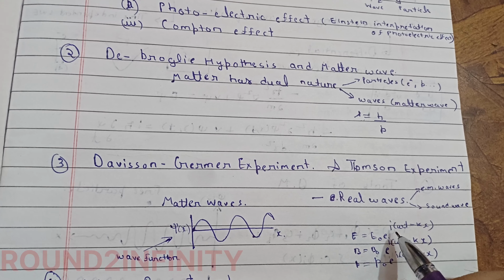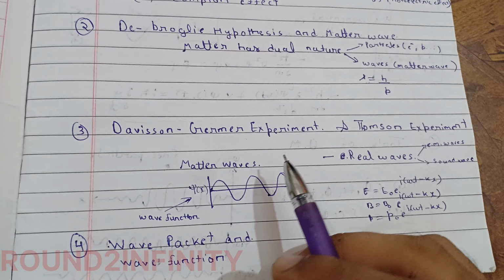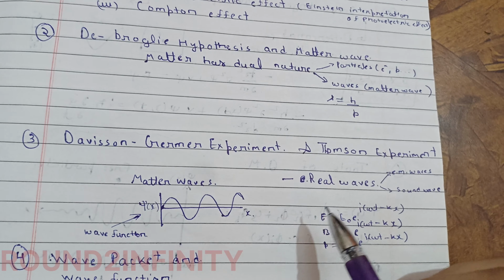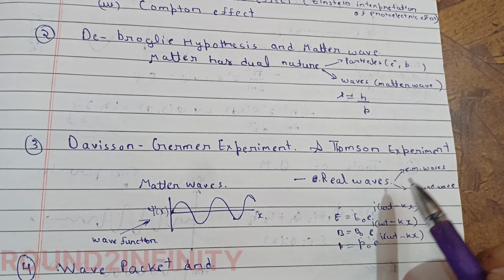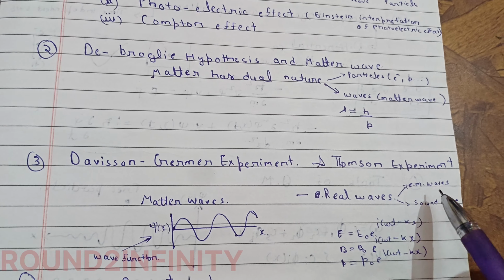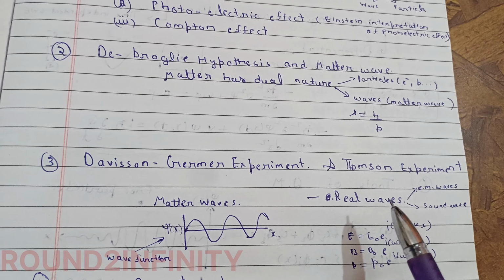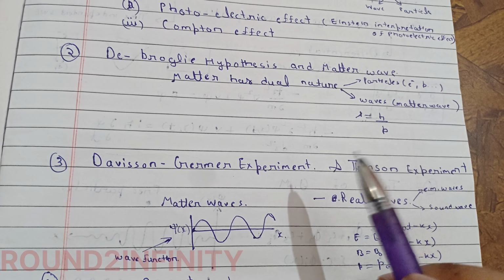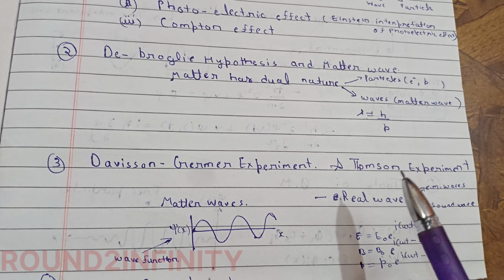Now let's see what we will study after this. Let's consider the real waves we know about: longitudinal waves, sound waves, EM waves. We know that in EM waves the electric field and the magnetic field are oscillating. In a sound wave the pressure of the gas or the surrounding medium is changing, that is, pressure is oscillating.